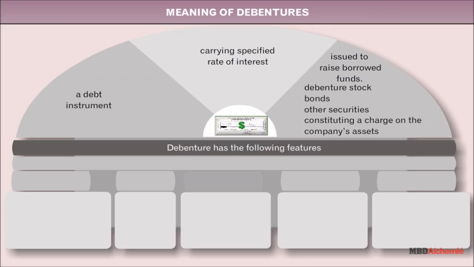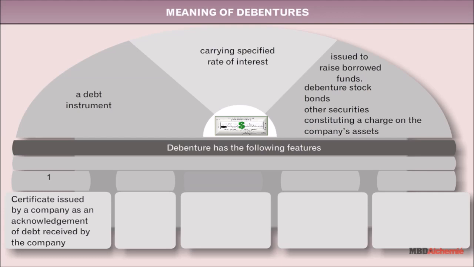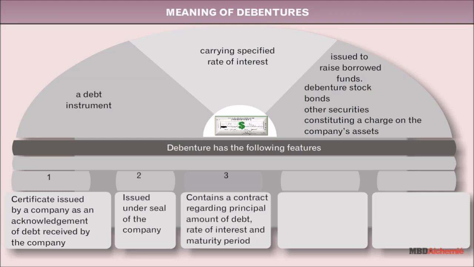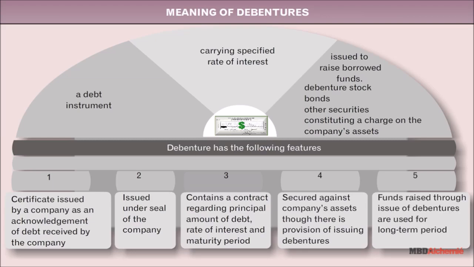Its features are: it is a certificate issued by a company as an acknowledgement of debt received by the company. It is issued under seal of the company. It contains a contract regarding principal amount of debt, rate of interest, and maturity period. It is secured against company's assets, though there is provision of issuing unsecured debentures. Funds raised through issue of debentures are used for long-term period.